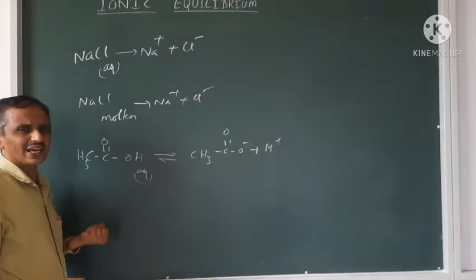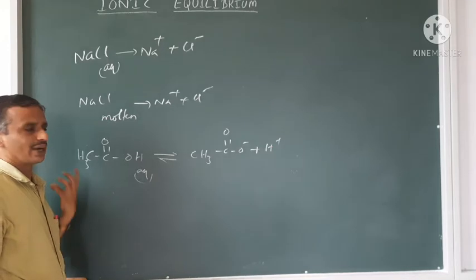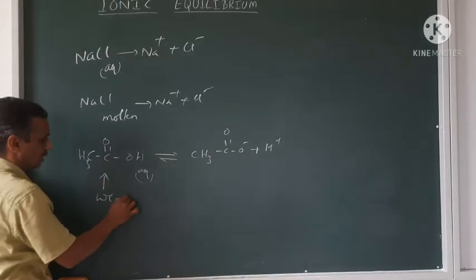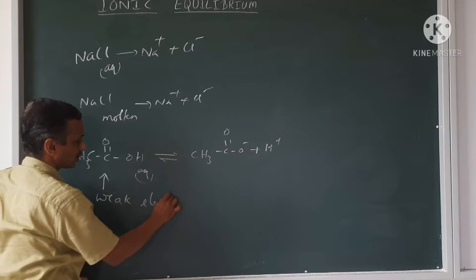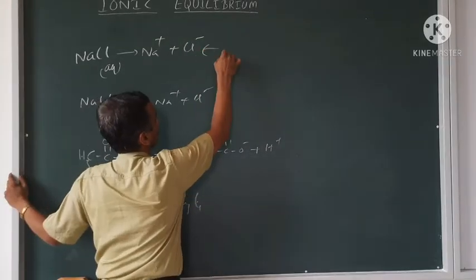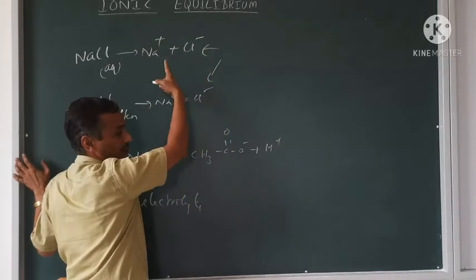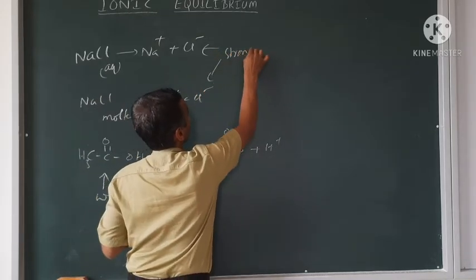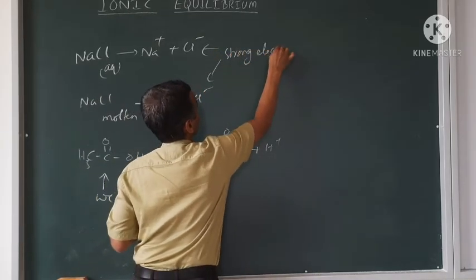Here, very less ionization, partial ionization takes place. That's why this is called a weak electrolyte. Partial ionization will be there. Whereas this or this, both are same only, in molten state and aqueous solution, is called a strong electrolyte.